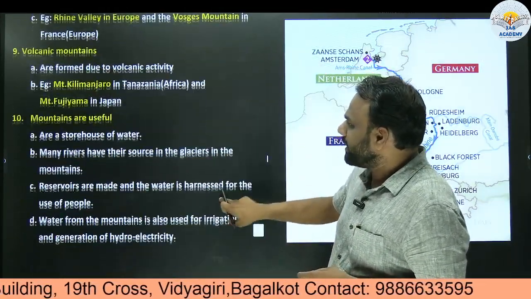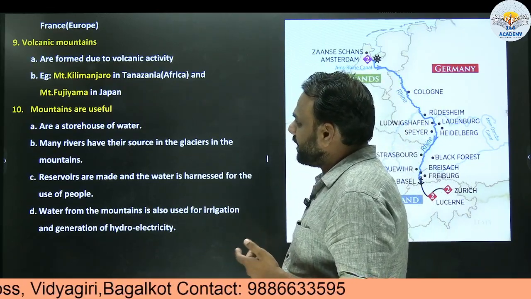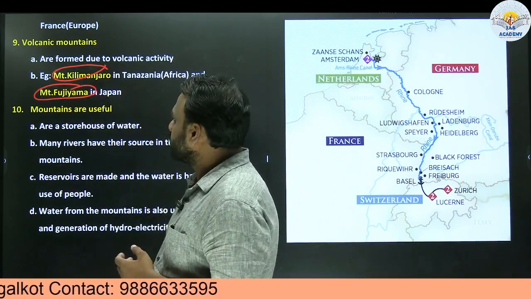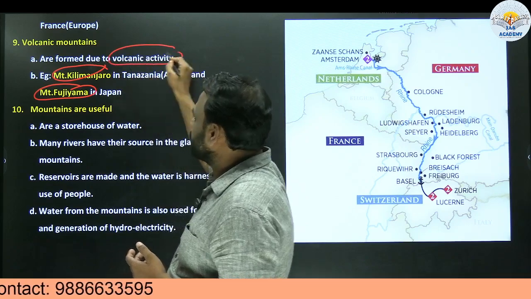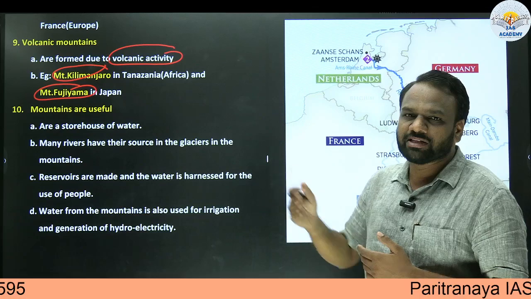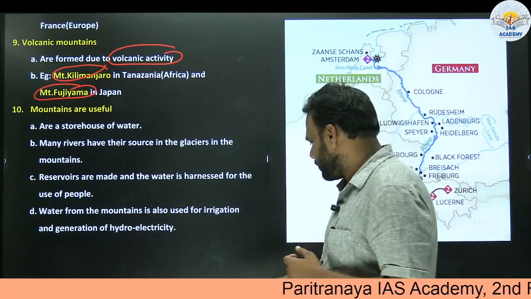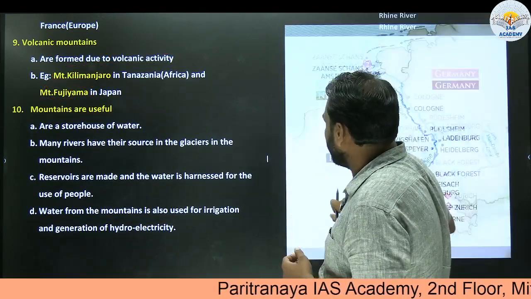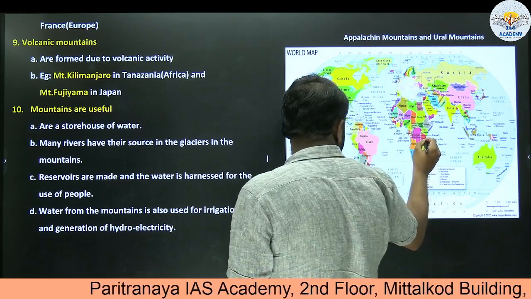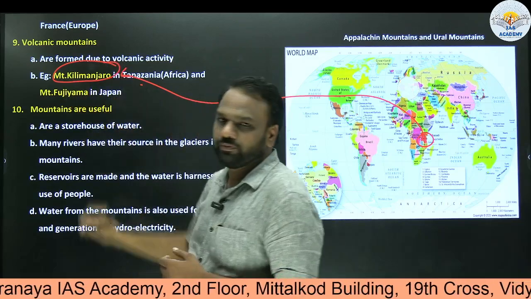Next, volcanic mountains. Where are they present? Examples of volcanic mountains are Mount Kilimanjaro and Mount Fujiyama. They are formed due to volcanic activity. Whenever a volcano erupts, whatever mountains are formed as a result, we call them volcanic mountains. An example is Mount Kilimanjaro. Where is Mount Kilimanjaro present? In Tanzania, in Africa. Here we have Tanzania, and here we find Mount Kilimanjaro.